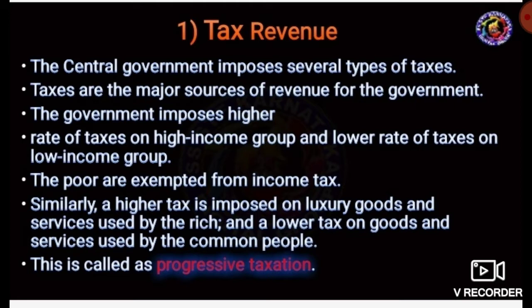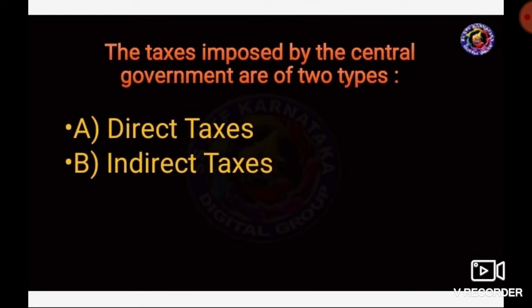This is called progressive taxation. The tax revenue of the central government is further divided into two types: direct tax and indirect tax.